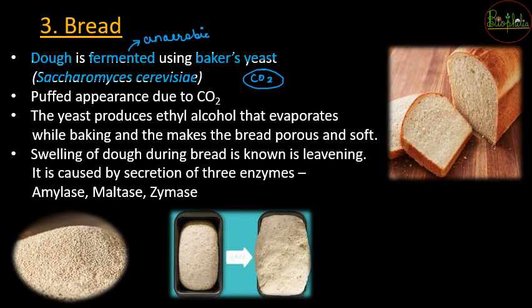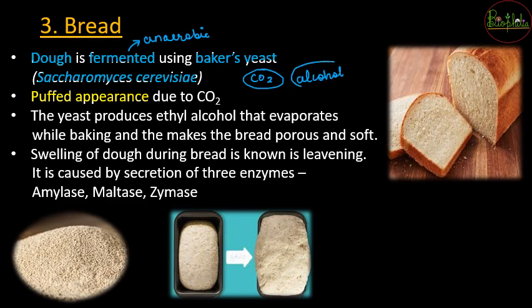So ये CO2 जो release होता है after the fermentation, that is going to help the bread to be puffed up. So puffed up appearance जो होता है that is all because of CO2 released by this fermentation process. So जो yeast होता है that yeast is going to produce two major substances with the fermentation. पहला तो CO2 होगा that is going to give the sponginess and the holes present in the bread, और second product होता है that is ethyl alcohol.